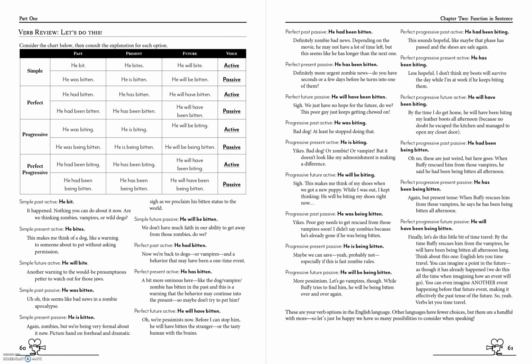I can imagine a future when, I don't know, let's go with vampires. If you're Buffy the Vampire Slayer and you're going to go rescue, I don't know, probably one of her crew. I can't even think. Xander, right? Wasn't that his name? Anyway, you're going to go rescue your friend from the vampires. And by the time, you can imagine in this present moment, right? By the time she goes to rescue him, he will have been being bitten all afternoon. So all of that will have happened, that future stuff. It hasn't happened as of right now, but in the future, by the time she gets to him, all of that will have happened. And that is how crazy English verbs are. But those are all of your choices in both active and passive voice.